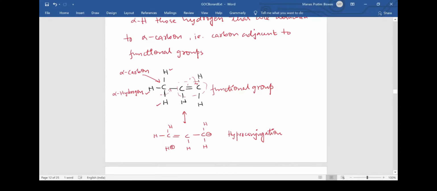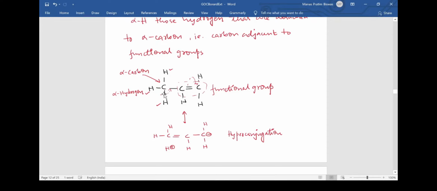Now you might be wondering why hyperconjugation takes place in the first place. To understand this, you need to observe that I am saying a multivalent functional group needs to be present. What do I mean by multivalent functional group? That means the valency is more than one, that means there are multiple bonds in this functional group, like here I have a pi bond. If this was a single bonded functional group like OH, then hyperconjugation would not have happened. Since this is a multi-bonded functional group, electron density is already present here, that means the electronegativity is higher here, and here electronegativity is less.